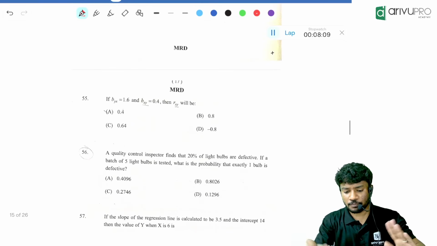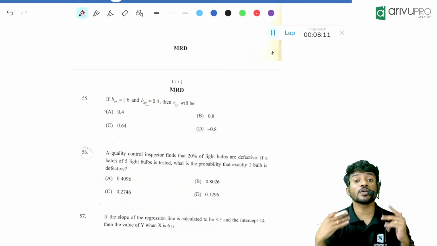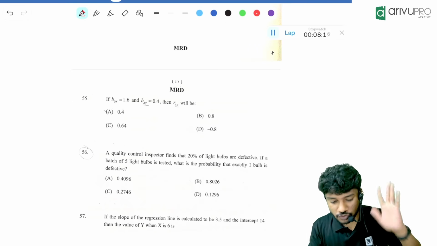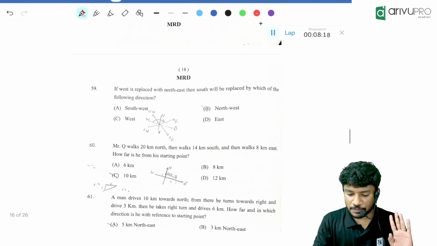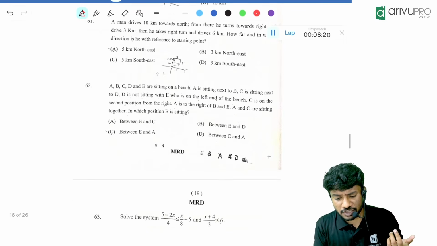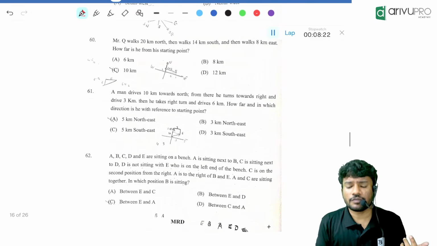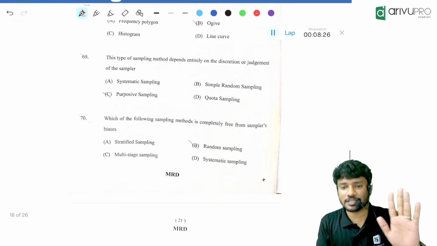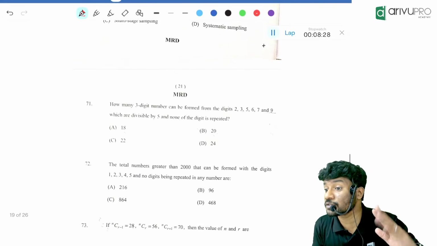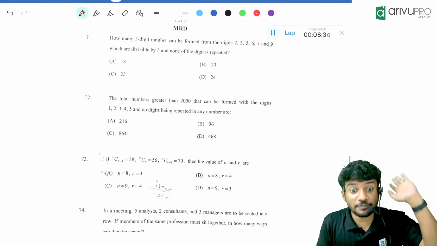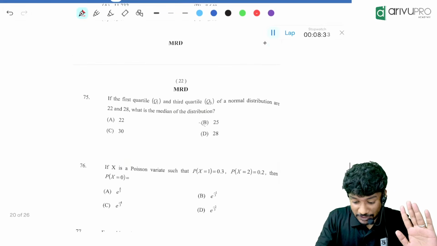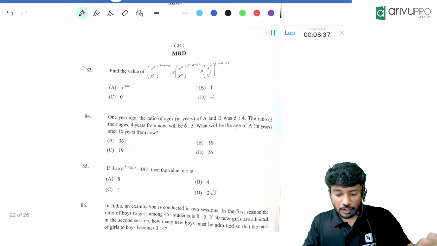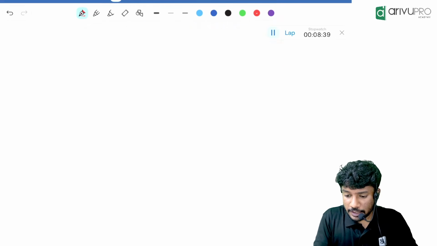Whatever may be the question, look for a good question you can start off with, or look for the chapter you are good with and start off with it. That is always the case. If you ask me, blood relation is a very good chapter to start off, because you might get 3 or 4 questions with basic blood relation. That is always easy to solve. You will have those 3 marks up front. Don't keep it towards the end, you might not get the answer. I think we will find it later. We will go for the next question.